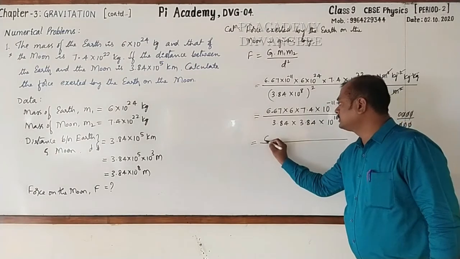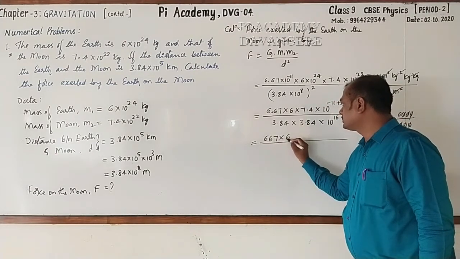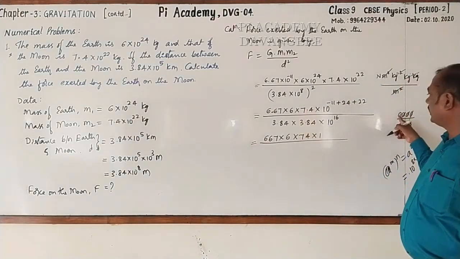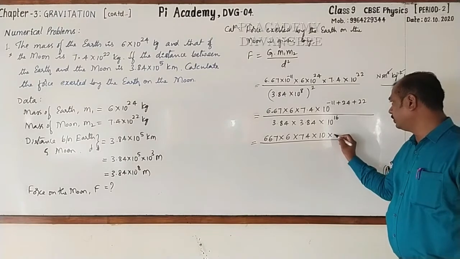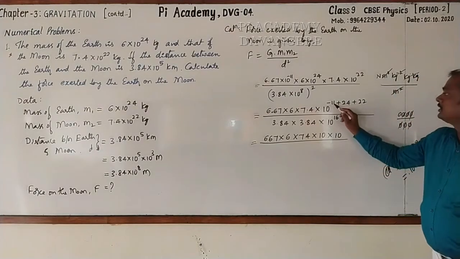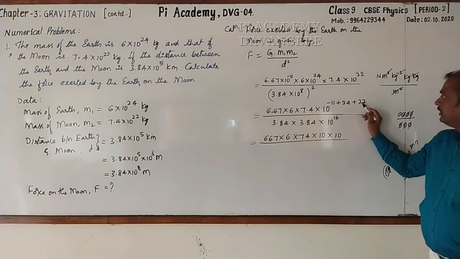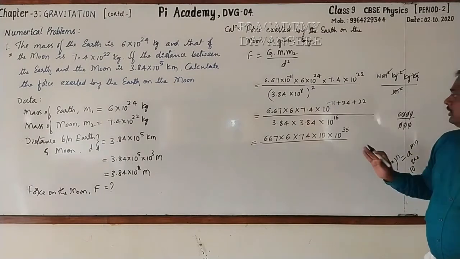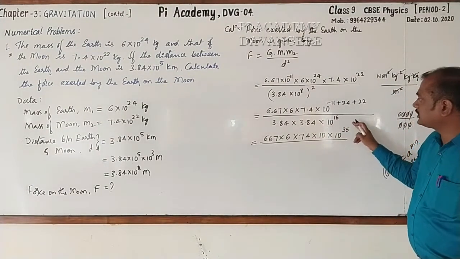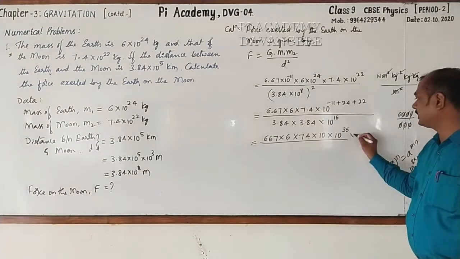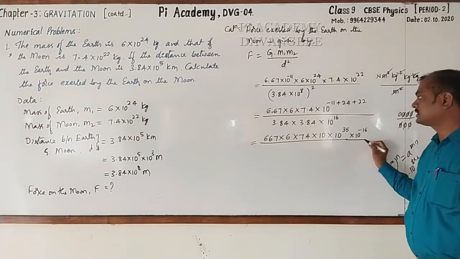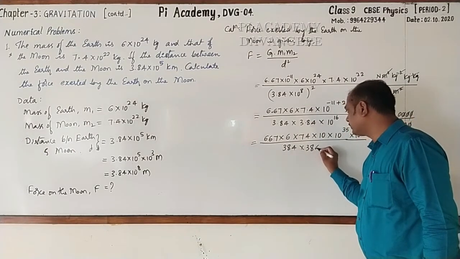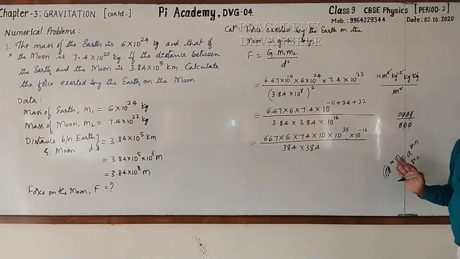So here I'll write 667 into 6 into 74 into 10 raised, see 1 zero will remain, that is 10 into 10 raised to the power, see that, minus 11 plus 22, 11. 11 plus 24, this is 35. Followed? Now, transfer 10 raised to the power 16 to the numerator. It becomes 10 raised to the power minus 16, whole divided by 384 into 384. See that all the decimals are removed.